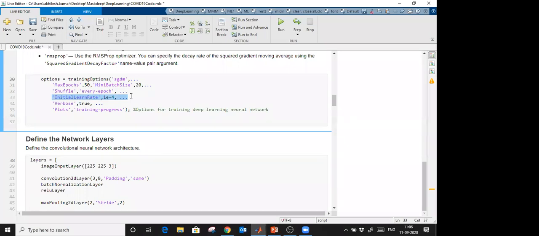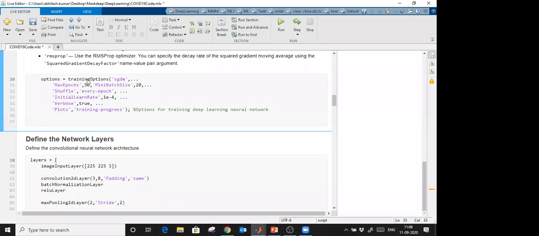If the initial learning rate is high, then there will be underfitting. So we have to manage this initial learning rate. Here I am providing 1 into 10 to the power minus 4, meaning 0.0001. Verbose false means that I don't want to display iterations, but I want to see the plots. So I use plot training progress in this case.